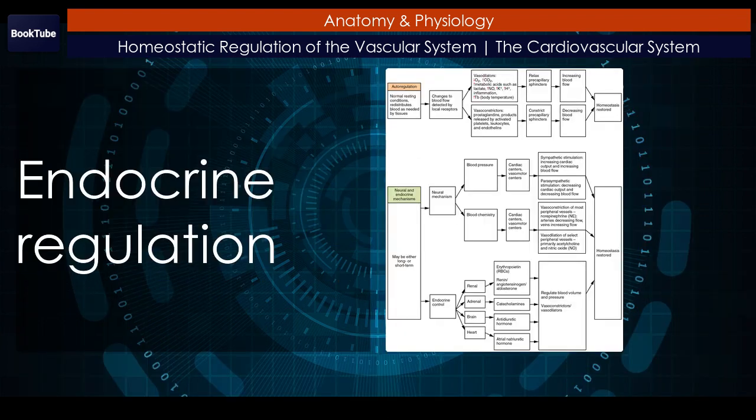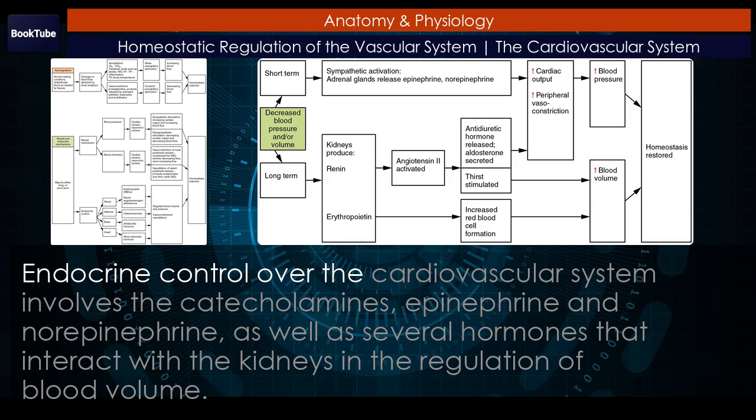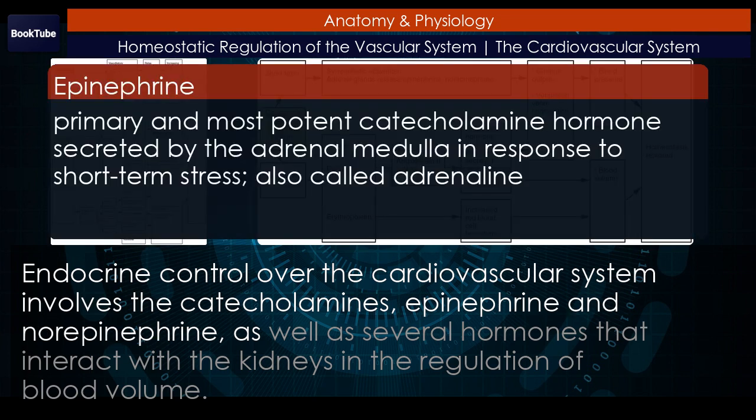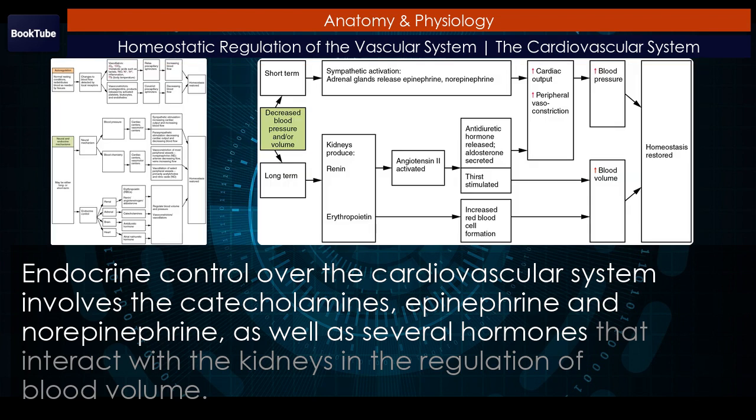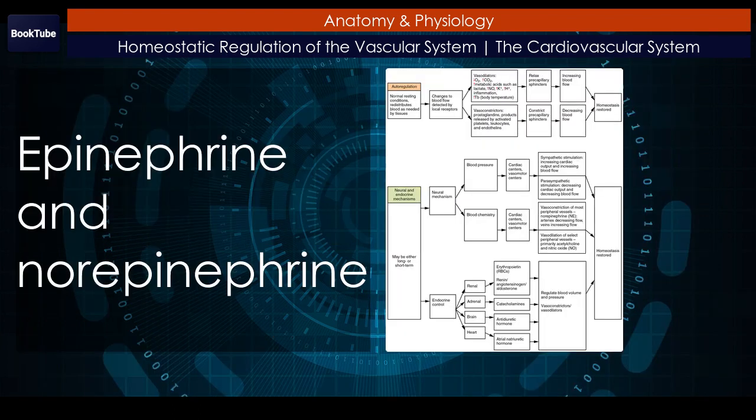Endocrine regulation. Endocrine control over the cardiovascular system involves the catecholamines, epinephrine and norepinephrine, as well as several hormones that interact with the kidneys in the regulation of blood volume. Epinephrine and norepinephrine.